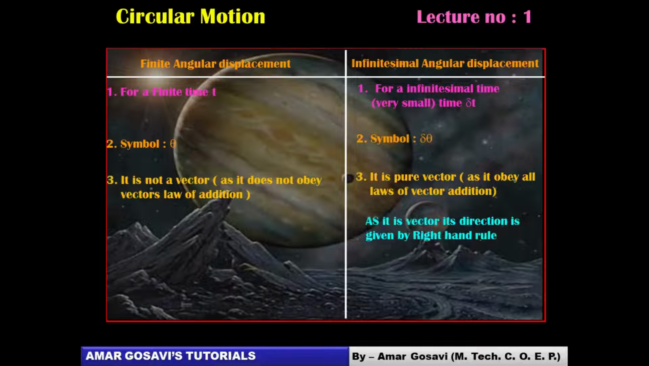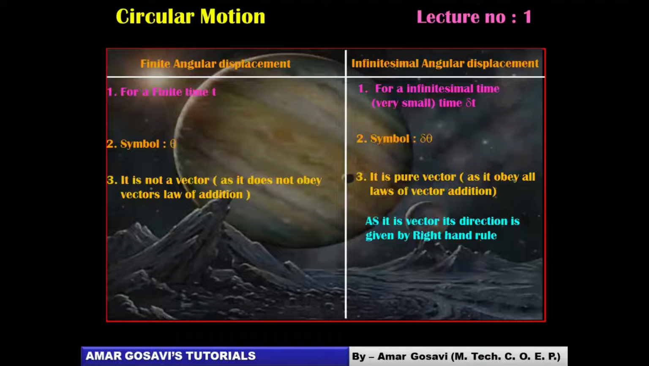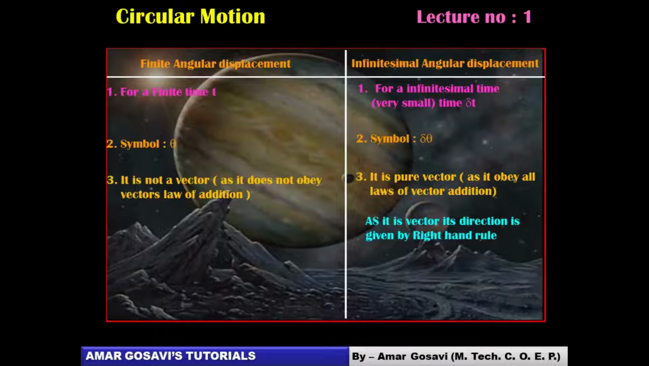Obviously the rule as per the direction is given by the right hand rule, which we have used in cross product, friends, if you all remember. Make a note of it before we move ahead. So hopefully you have understood the difference between finite angular displacement and infinitesimal angular displacement. Please let me know once you are done with it.